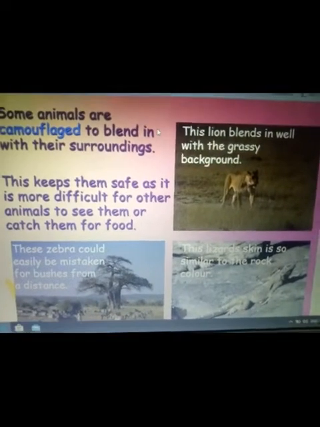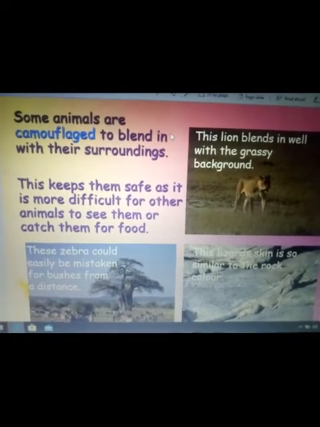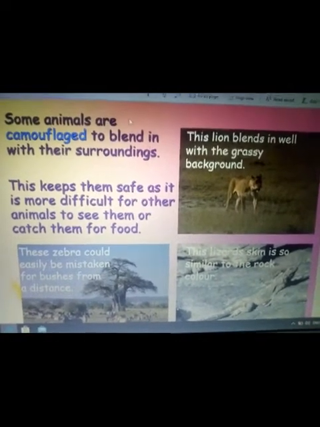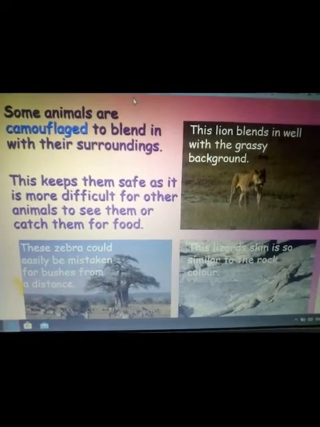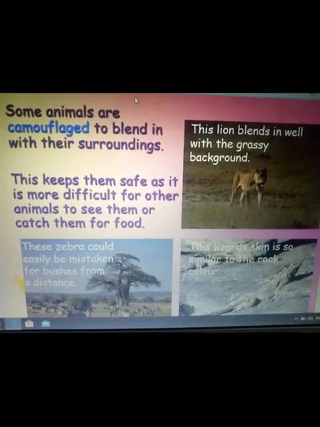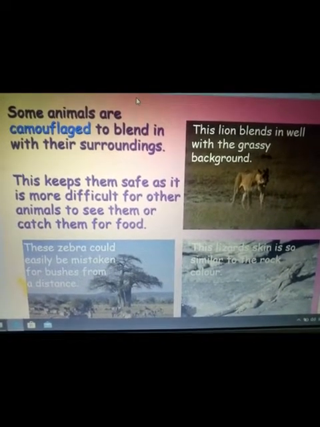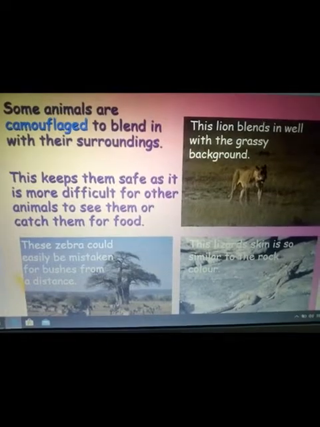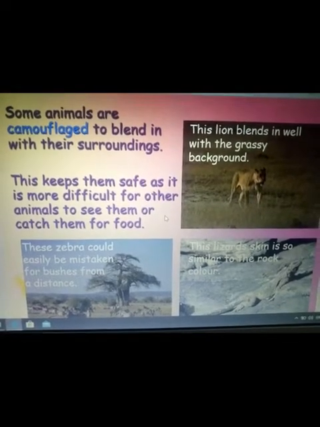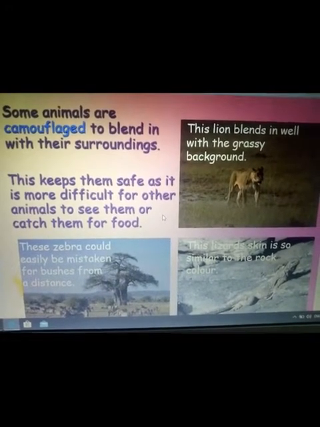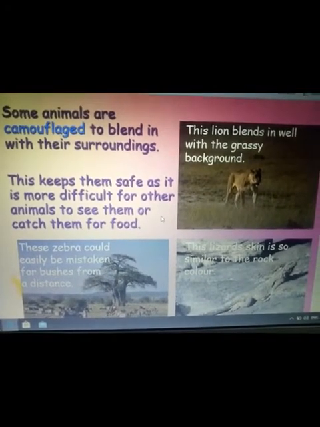Now let's start today's class. Today we will learn about the other two types of adaptations. I had explained what camouflage is. Now, see, I am showing you some examples. Some animals are camouflaged to blend in with their surroundings, to merge with their surroundings. This keeps them safe as it is more difficult for other animals to see them or catch them for food.